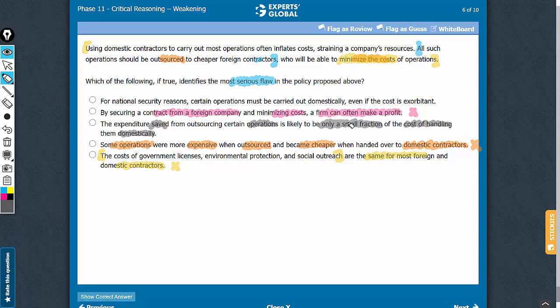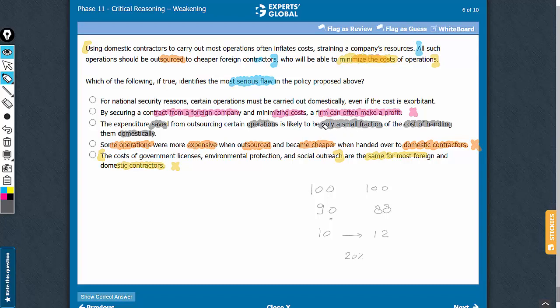And come to think of it, a small fraction of the overall cost may still lead to a significant increase in the profits. For example, if the revenue is 100, the cost is 90. The profit is 10, and a small fraction of the cost, 90, let us say out of this 90, the saving is only 2 units. So the new cost becomes 88. Now a saving of 2 out of 90 is only a small fraction, but imagine on the same revenue, 88 is the cost now and the profit is now 12. So 10 becoming 12 is suddenly a 20% profit increase, which is significant.